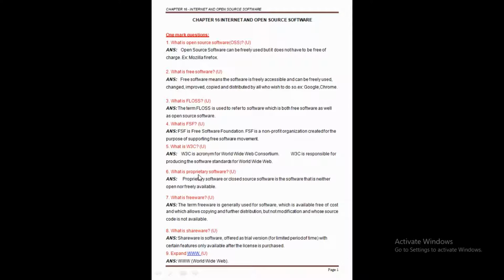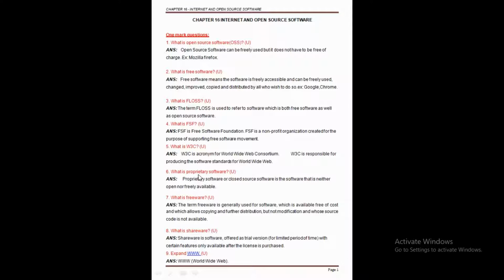We know open source software can be freely used, but it does not have to be free of charge. Free software means freely accessible and can be freely used. Clear this point here? So FLOSS is both free software as well as open source software, and I already said the full form of FLOSS: Free/Libre and Open Source Software.